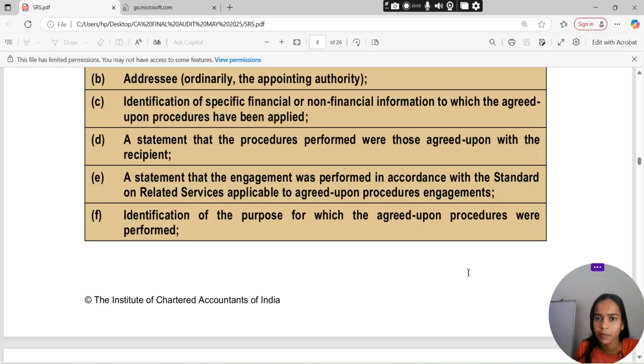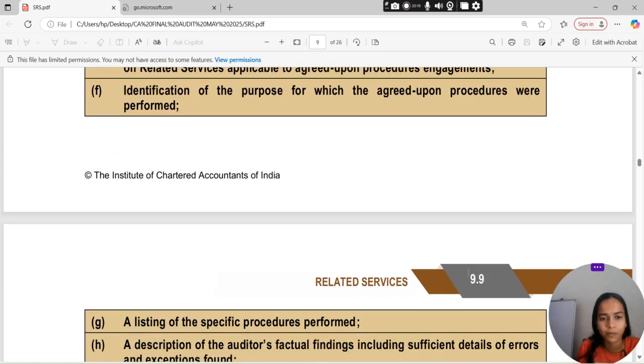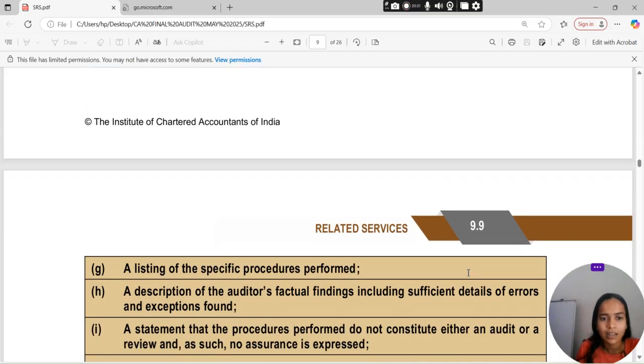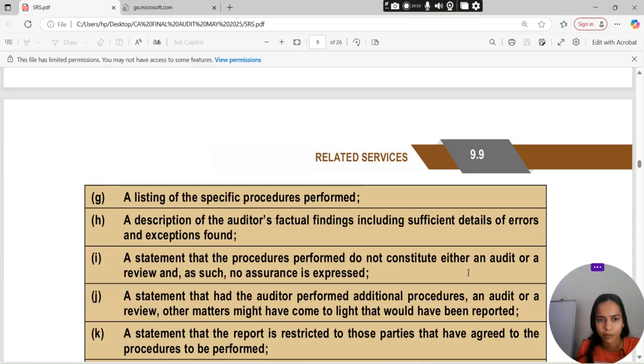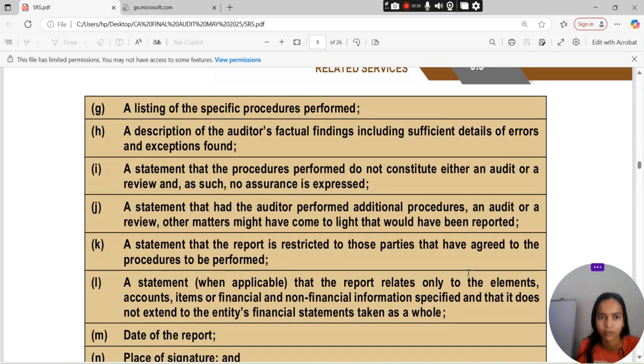A statement that the procedures performed were those agreed upon with the recipient. A statement that the engagement was performed in accordance with the standards on related services जो भी applicable हो to agreed upon procedures engagement. Identification of the purpose for which the agreed upon procedures were performed. A listing of the specific procedures performed. A description of the auditor's factual findings, including sufficient details of errors and exceptions found.